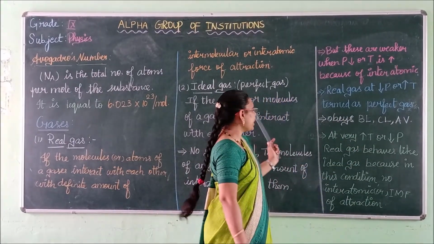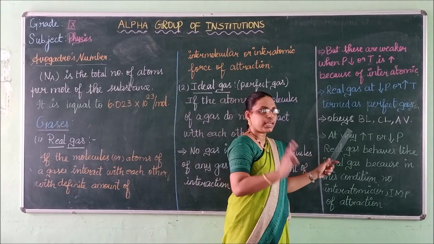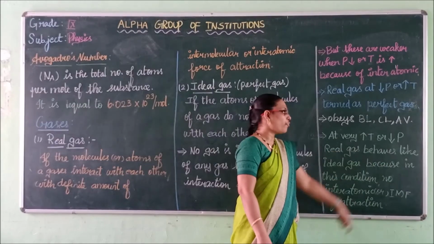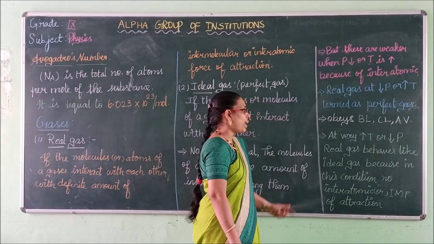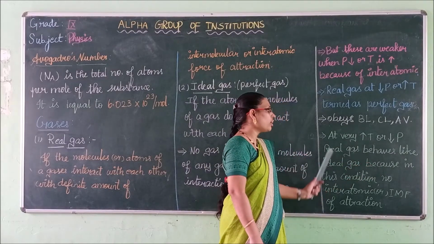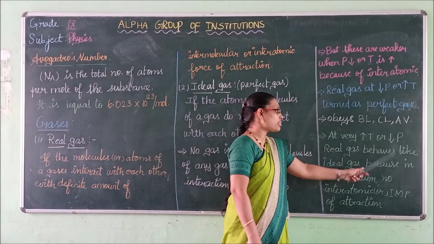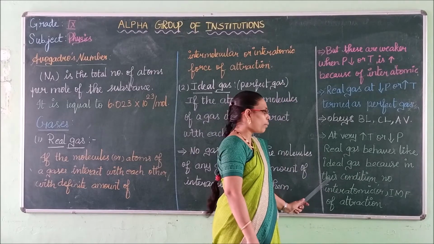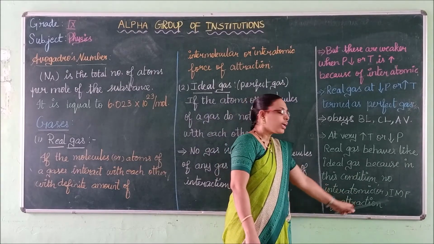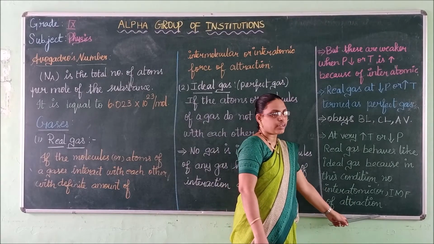Then this ideal gas obeys all three laws: Boyle's law, Charles' law and Avogadro's law. Next, at very high temperature or low pressure, the real gas behaves like an ideal gas. Why? Because in this condition there is no interatomic or intermolecular force of attraction.